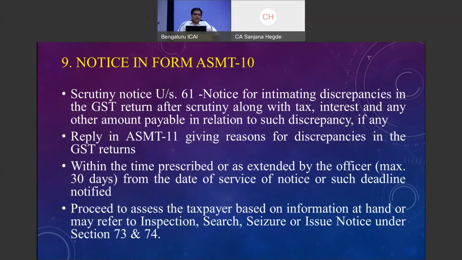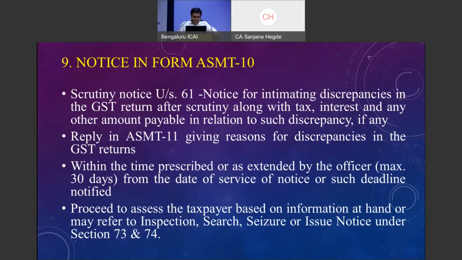If I have raised my invoice in February, I am liable to pay my taxes in March and I would have paid it. The person who is going to make the payment, say he is making payment in the next year, June, will deduct TDS at that point in time. And the TDS entry I will claim in the month of June, but that entry will not be there. So there will be a notice ASMT 10 stating that GSTR 7 is having this entry, you have not filed in your returns.